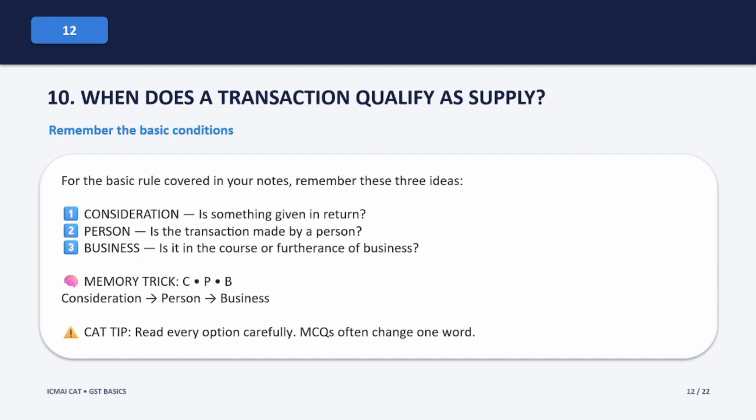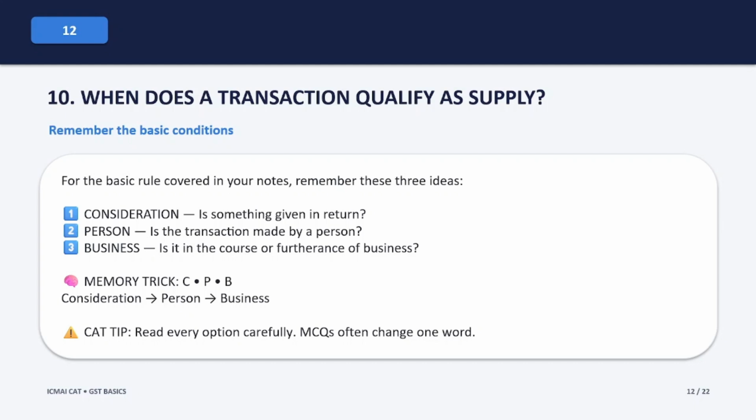Now let's understand the basic condition. For the basic rule we are studying here, remember three important ideas. The first is consideration. Ask yourself, is there something given in return? The second is person. The transaction must be made by a person. And the third is business. The transaction should be in the course or furtherance of business, subject to the detailed provisions and exemptions under GST law.